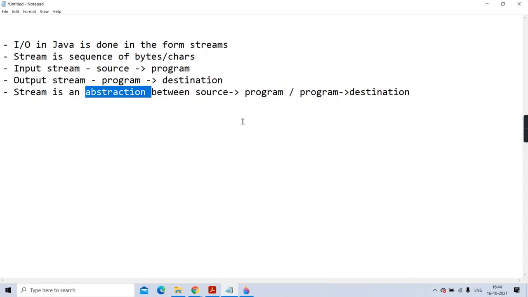You understanding? You just have to create an object of the appropriate stream, and the methods of that object will do the low level work. You don't have to bother about how to do the reading from the source or how to do the writing to the destination. Who will take the care of it? That abstraction. You're understanding that abstraction means what?